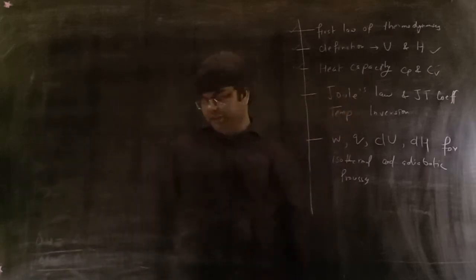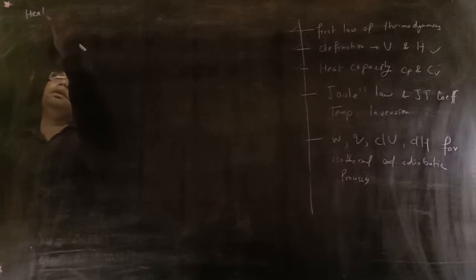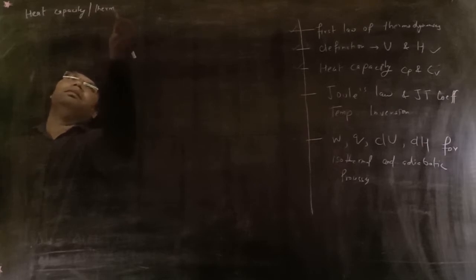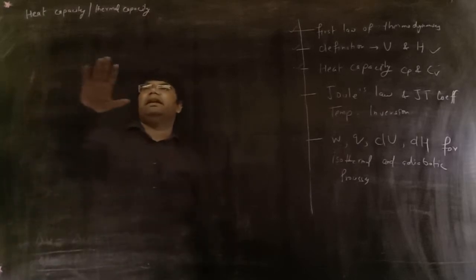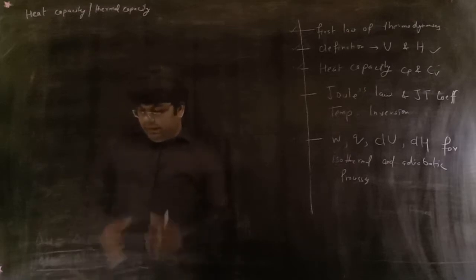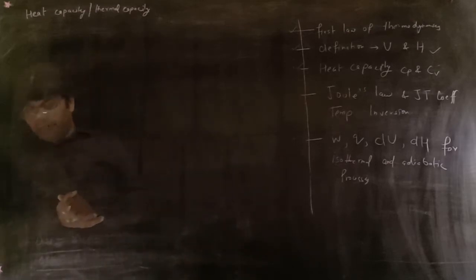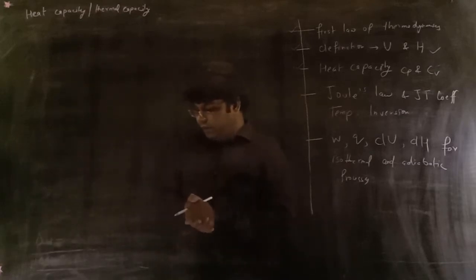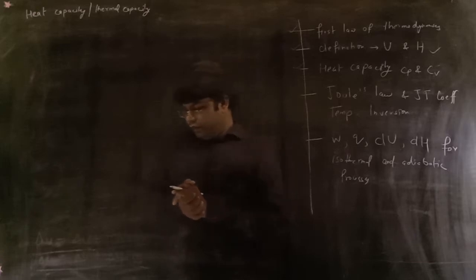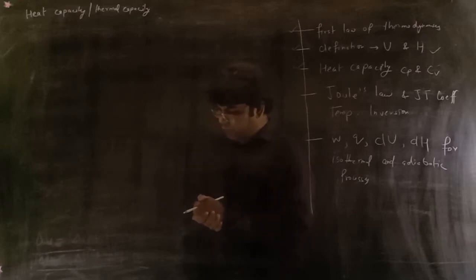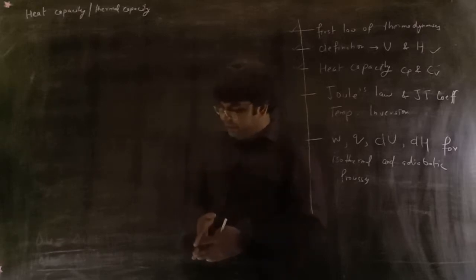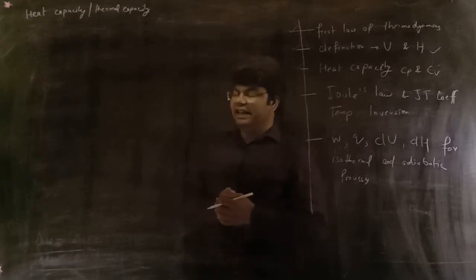So what is heat capacity? Heat capacity, also called thermal capacity, is a physical property of matter defined as the amount of heat supplied to a system, or to a given mass of material, to produce a unit change in temperature.